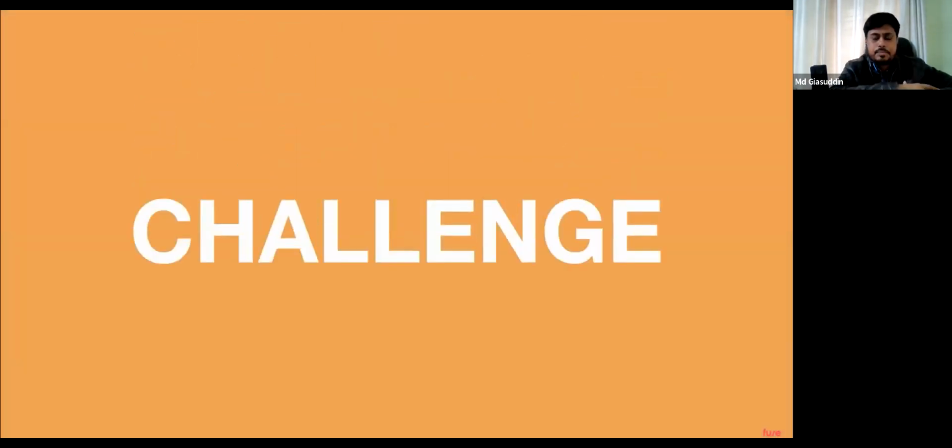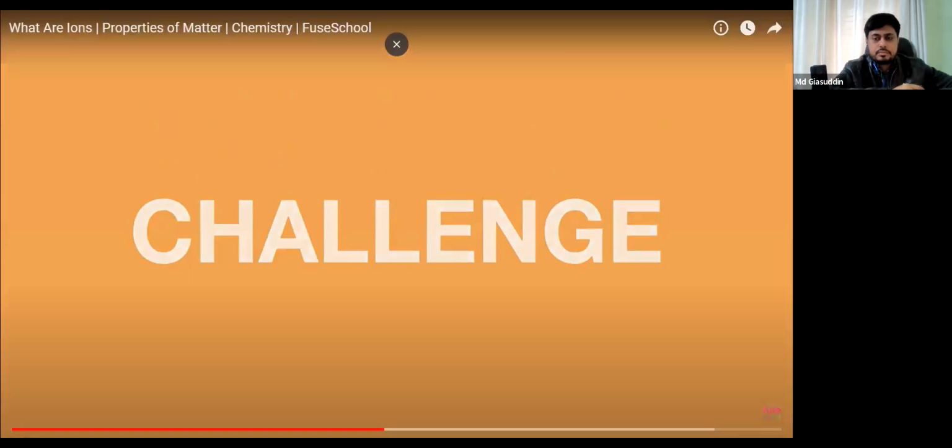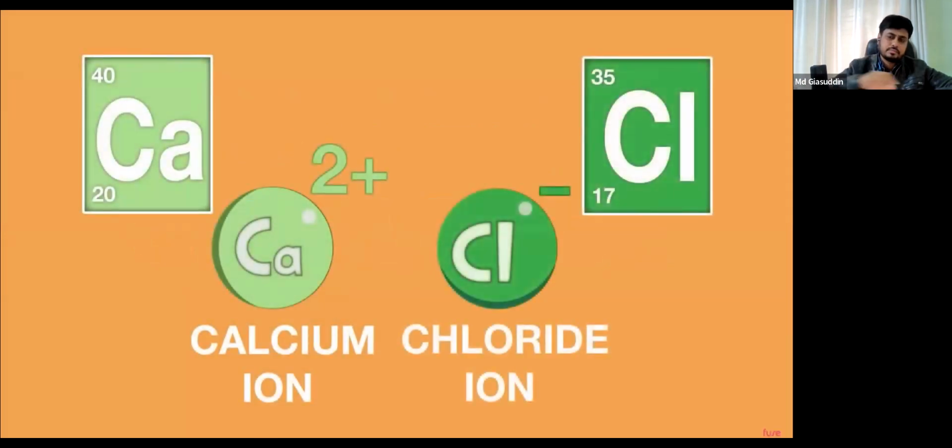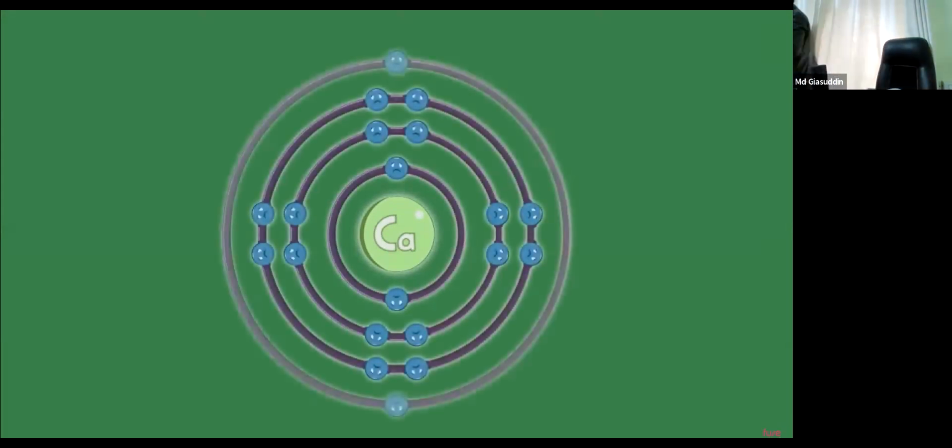How are you feeling about ions? Are you ready to form ions on your own? Let's try. Please pause the lesson and draw the electronic structure of a calcium ion and a chloride ion. The electronic structure of calcium is 2, 8, 8, 2.